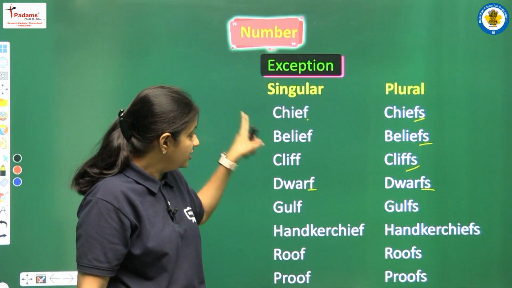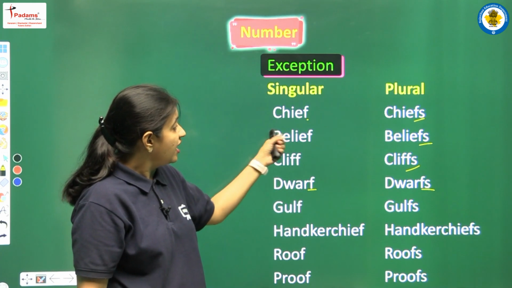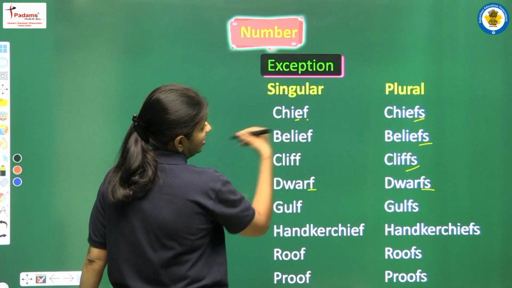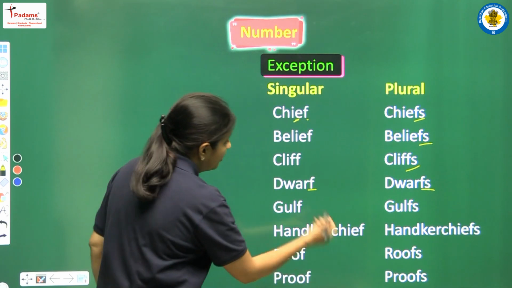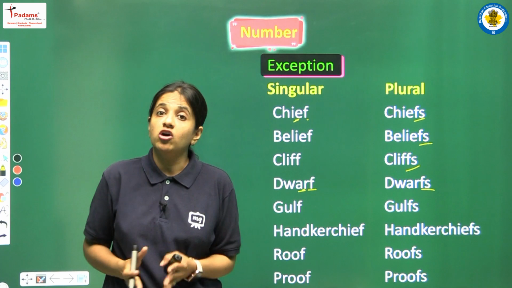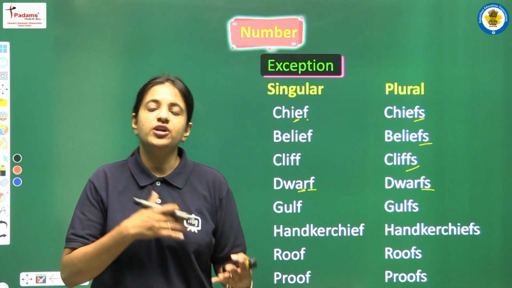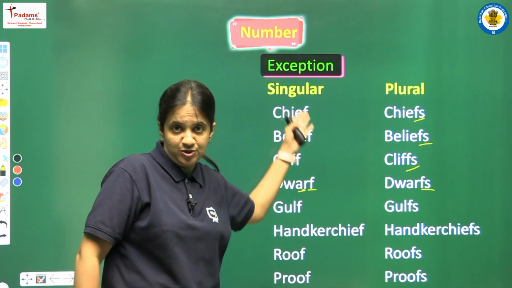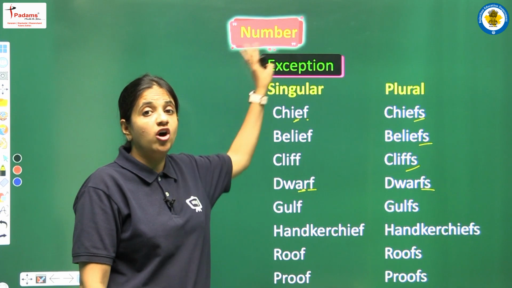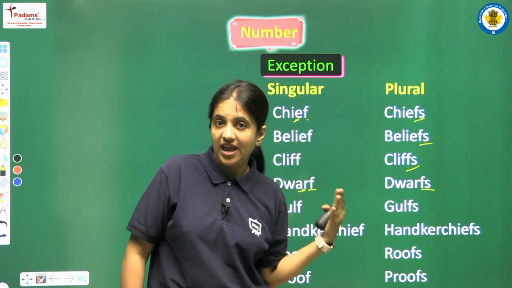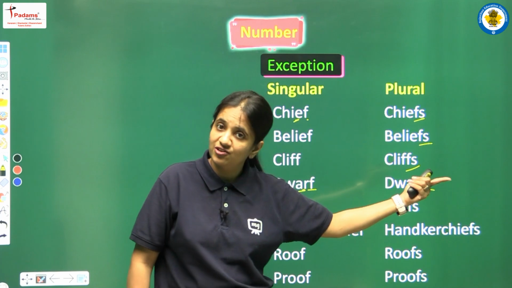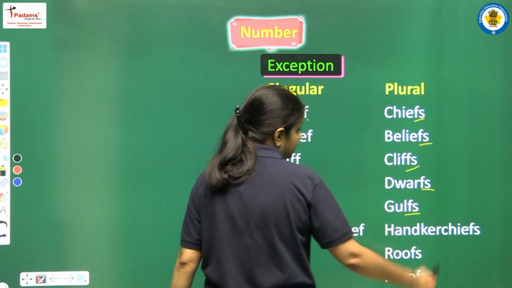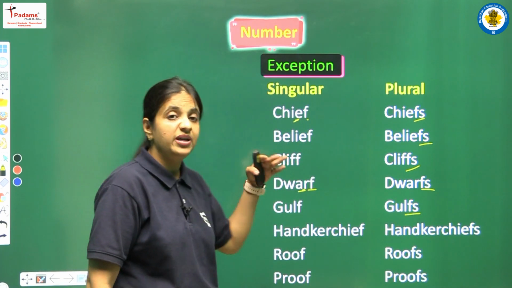Okay, so students, here you have to be very careful. It is not about whether before F we have a vowel or a consonant, because in one spelling we have E, which is a vowel, but here we have R, which is a consonant. So it is not that a vowel or a consonant should be there before F. No, these are exceptions. You have to learn these exceptions, and in all these words we are not removing F but just adding S. Similarly, we have gulf. In this spelling also we are just adding S. So gulf will be gulfs.